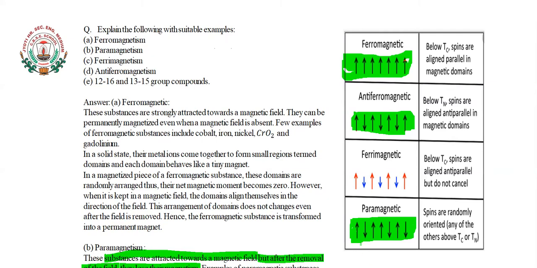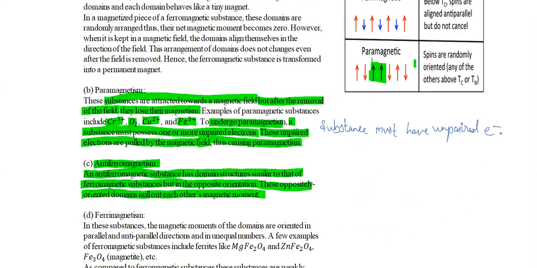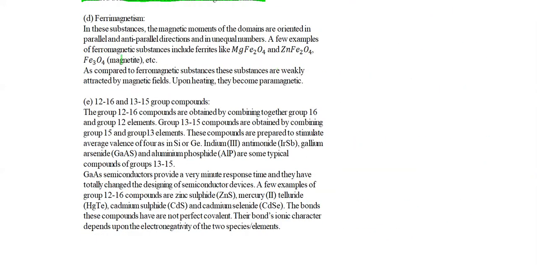While in the case of paramagnetism, some of them, as you can see here, these two are arranged in such a way that they have the magnetic property, but the others are nullifying each other's magnetic property. Due to this reason, when we remove the magnetic field here, they do not stay magnetized, while in the case of ferromagnetic they stay magnetized. Next is ferrimagnetism.